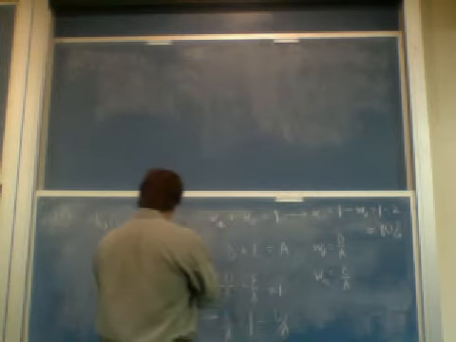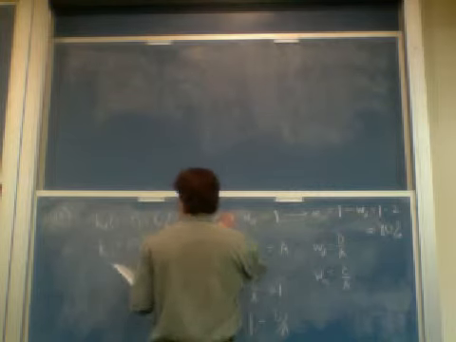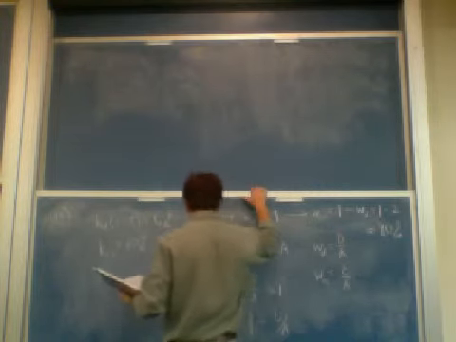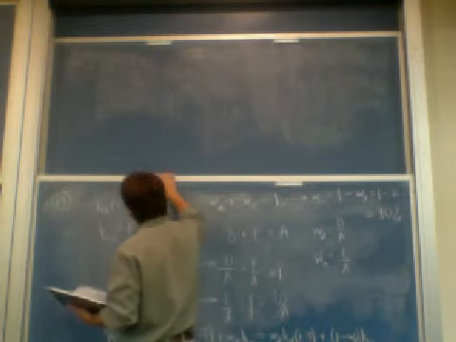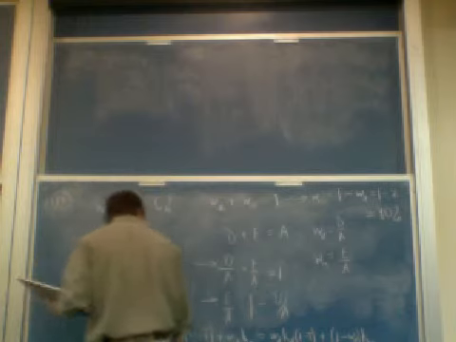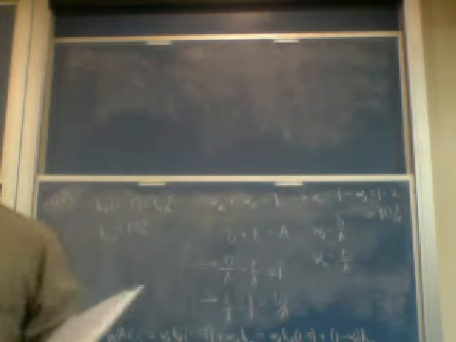Okay. Let's do 15. Actually, 15 is too long, so let's go ahead and erase.